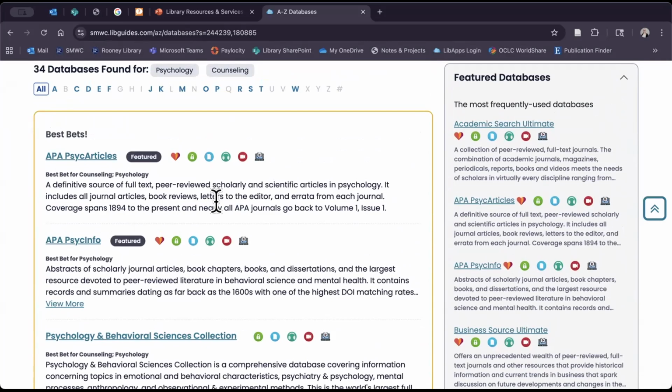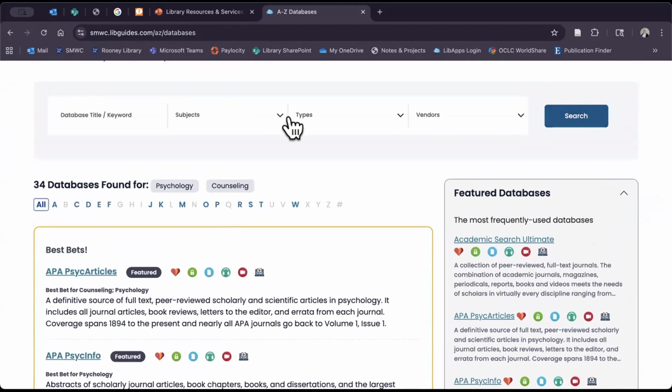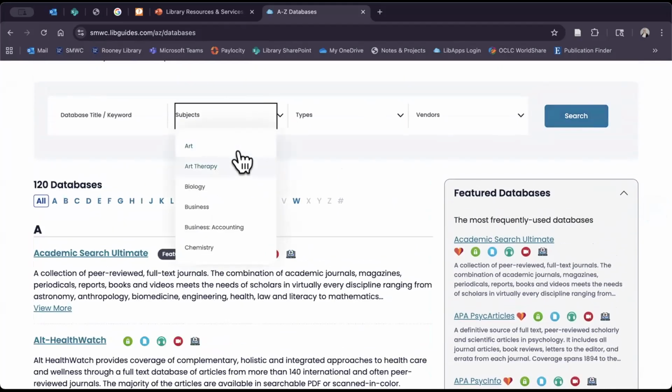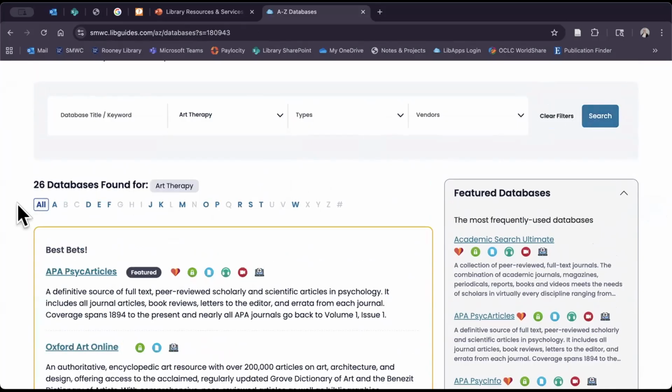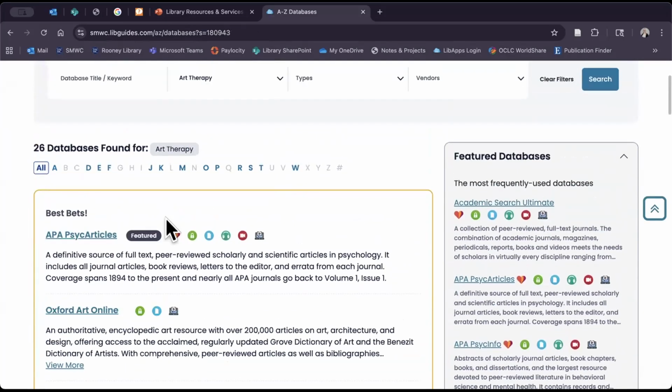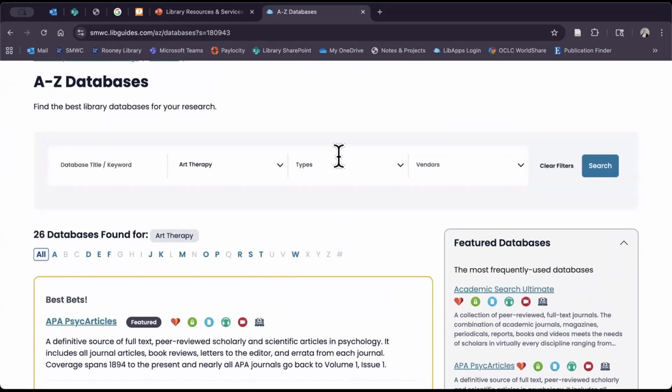I'm going to be able to find really good articles for both of these subjects and how they interact with each other. Okay. So now let's look at a subject that is pretty popular. I get a lot of questions about it. So let's look at art therapy. So same thing, we have our best bets, but let's say that you were looking for just some reference material, some introductory materials to art therapy, dictionaries, encyclopedias, things like that.